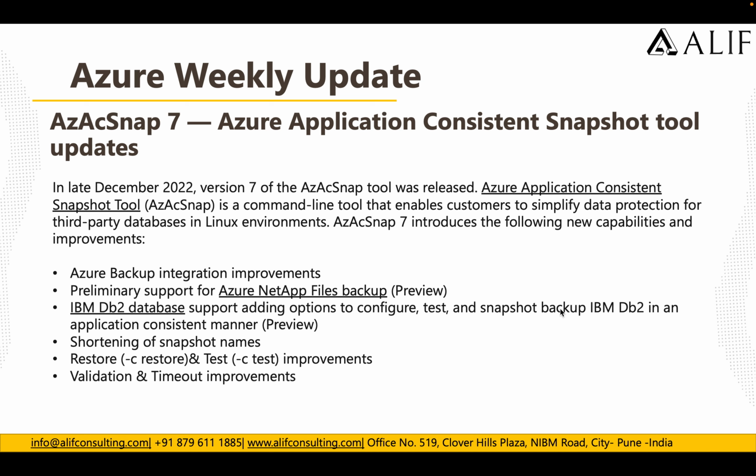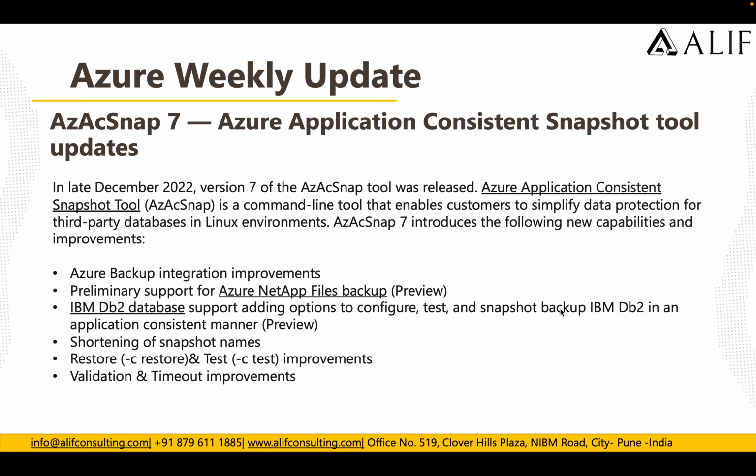The next update which we have is for the application consistent snapshot tool, which is known as AzAcSnap 7, right? So there's a new update that has been released for this tool in late October 2022. Version 7 of the AzAcSnap tool has been released, which is also known as the Azure Application Consistent Snapshot tool. It is a command line tool that enables customers to simplify data protection for third-party databases in a Linux environment.